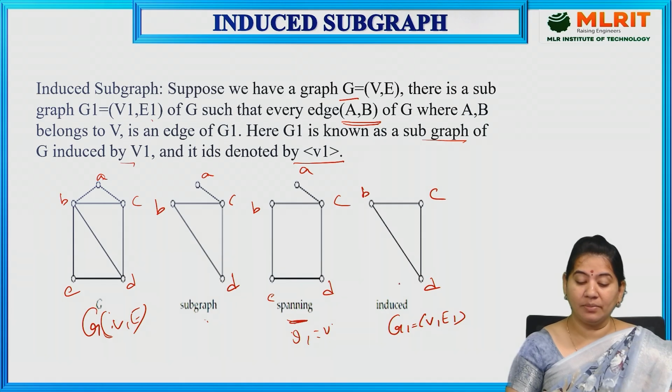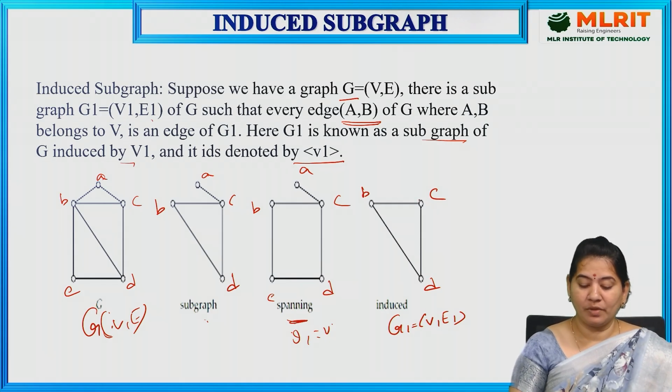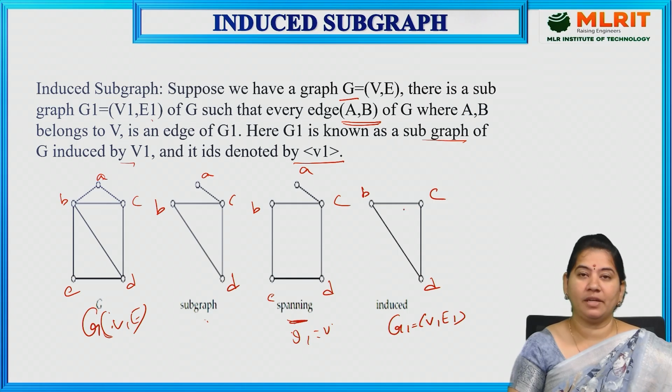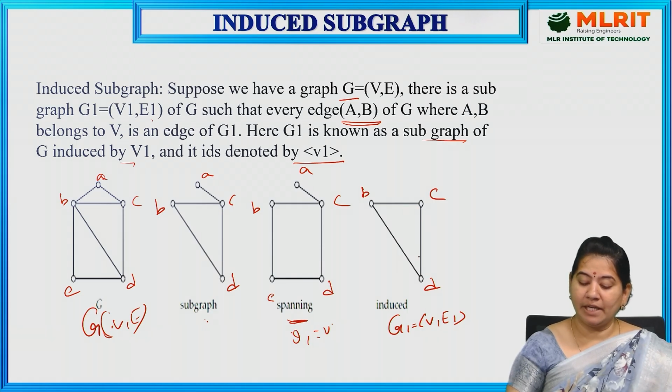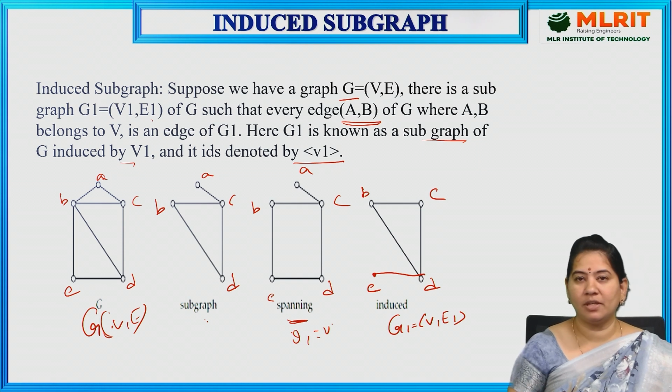Which is nothing but here. Let us suppose here B to C, there is an edge here. Yes, it is an edge. And C to D, yes, it is an edge here. And B to D, I have. Let us suppose if I have E, and E to D is there, but E to B is not there. Then I can say this is not an induced subgraph.